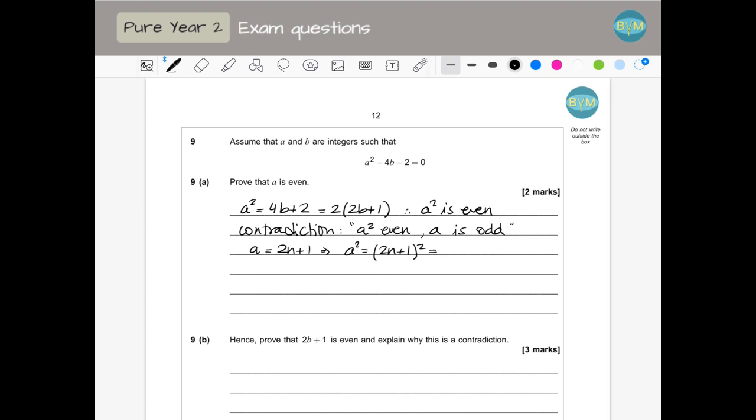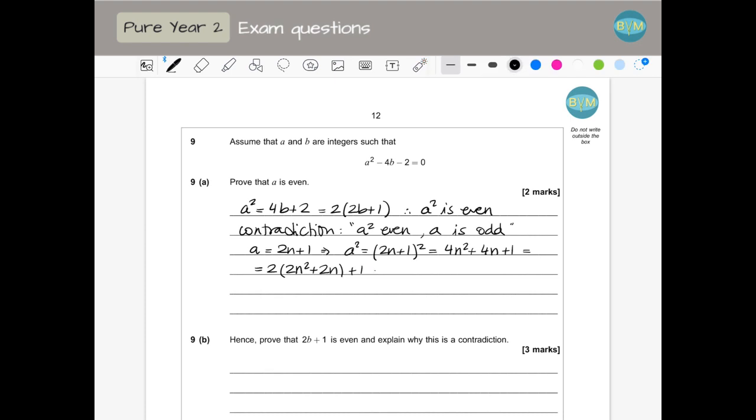If I expand that bracket, I have 4n squared plus 4n plus 1. That can be factorized as 2 times (2n squared plus 2n) plus 1. This part is even because it's something multiplied by 2, plus 1 is odd.